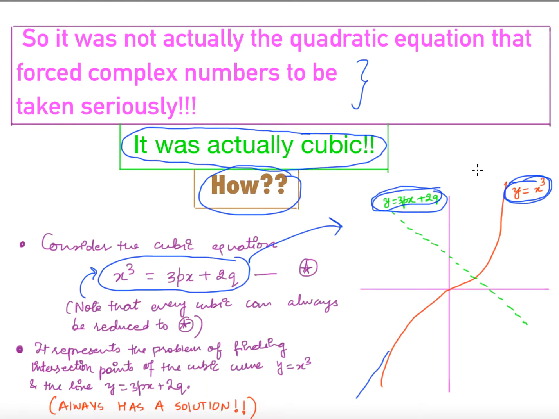For example, in the last case we had a parabola and a line that did not intersect at all, but we cannot have such a situation here, right? Because this will go infinitely up and down. So whatever the line is, you will always get an intersecting point. So this equation always has a solution.